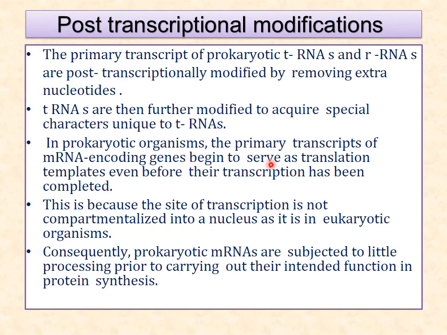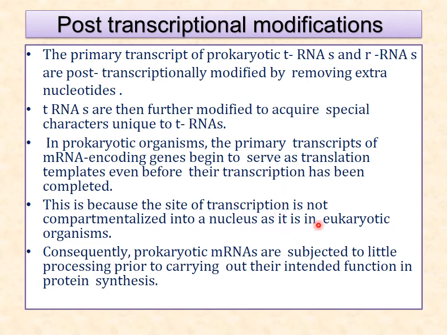In prokaryotic organisms, the primary transcript of messenger RNA encoding genes begins to serve as translation template even before their transcription has been completed. So in prokaryotes, with the transcription, translation also starts. So there is not much modification required in case of prokaryotes.